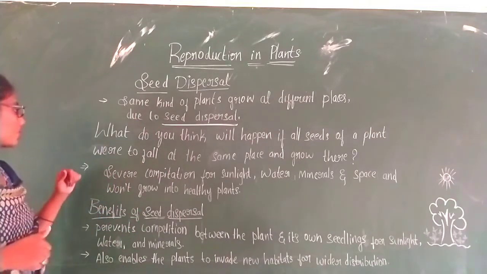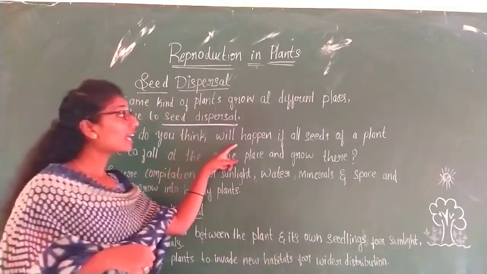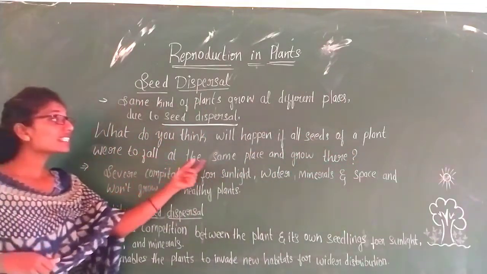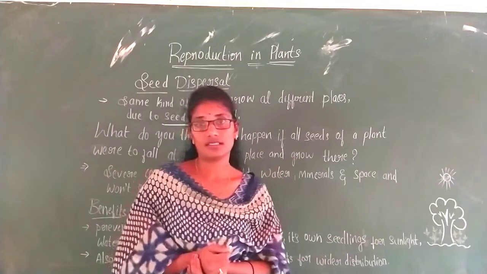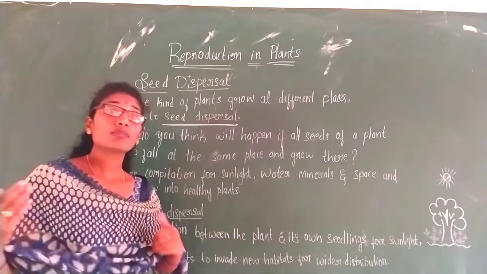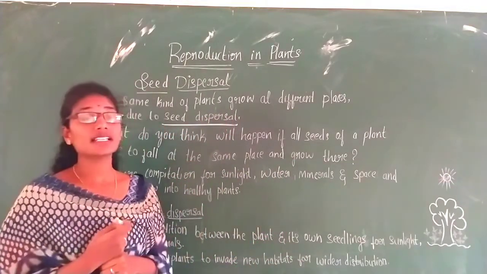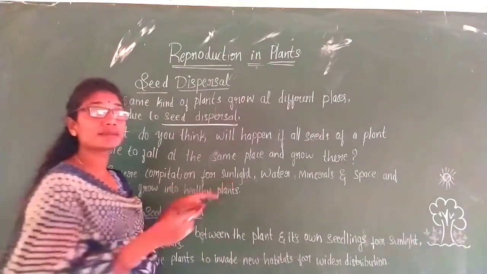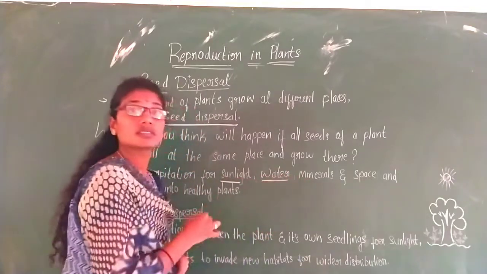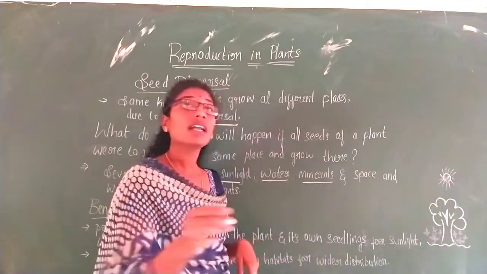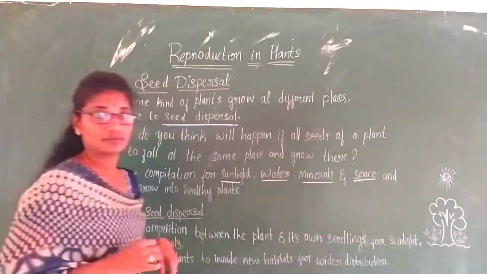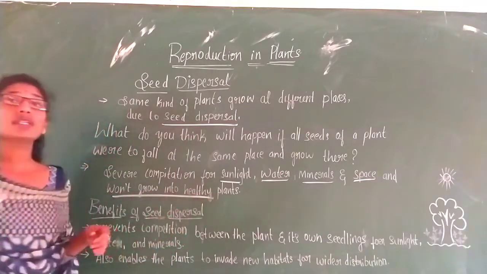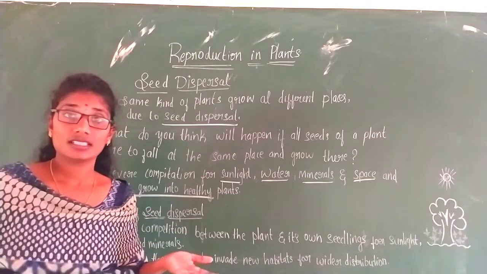I have one more question here. What do you think will happen if all seeds of a plant were to fall at the same place and grow there? What happens? The same type of plants will grow at the same place. Yes, there will be a severe competition for sunlight, water, minerals and even space. And as a result, the plant cannot grow healthily.